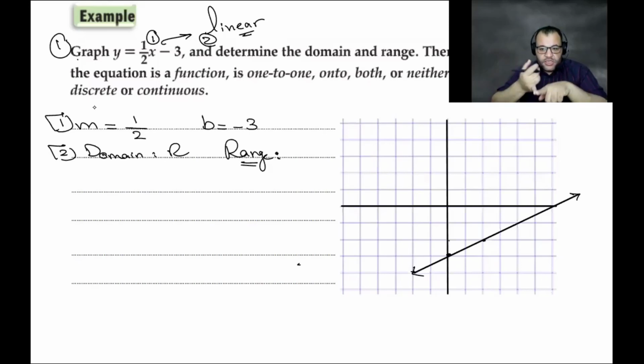You can find a positive number. You can find a negative number. You can find zero. You can find a fraction. You can find a decimal. If you use a root, you will also find the answer is R. So how can we find it from the graph?